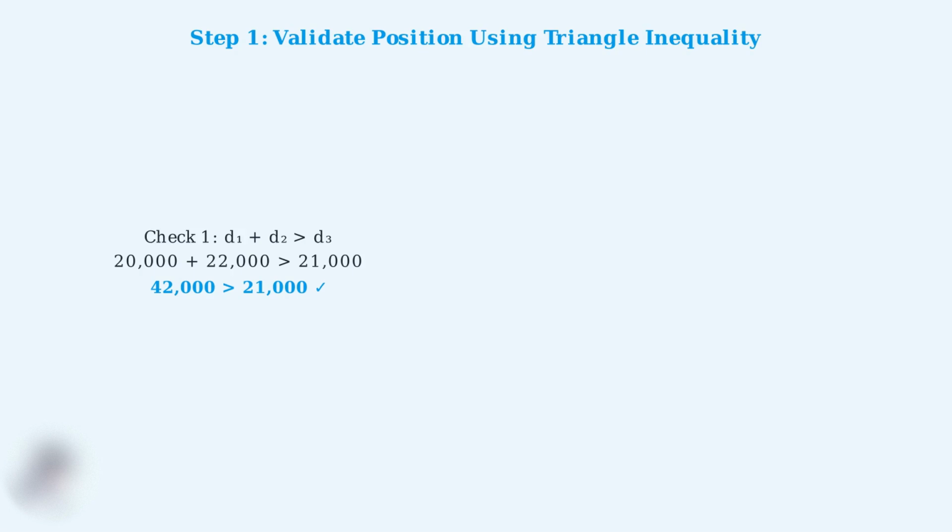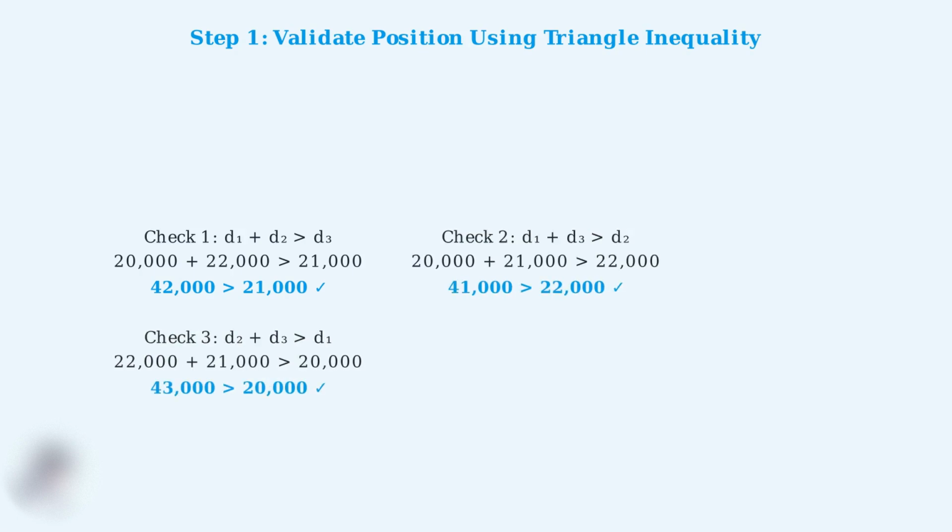First, we check if the sum of any 2 distances is greater than the third distance. Let's verify. 20,000 plus 22,000 equals 42,000, which is indeed greater than 21,000. We need to check all 3 triangle inequality conditions. Check 2. 20,000 plus 21,000 equals 41,000, which is greater than 22,000. Check 3. 22,000 plus 21,000 equals 43,000, which is greater than 20,000.